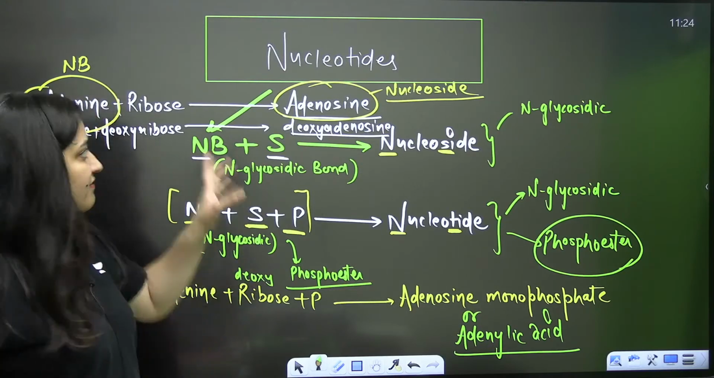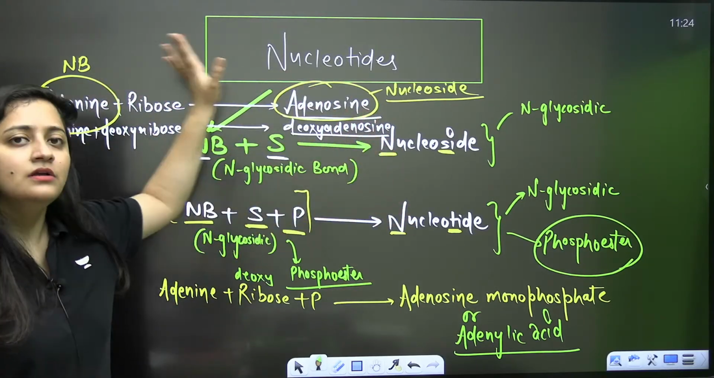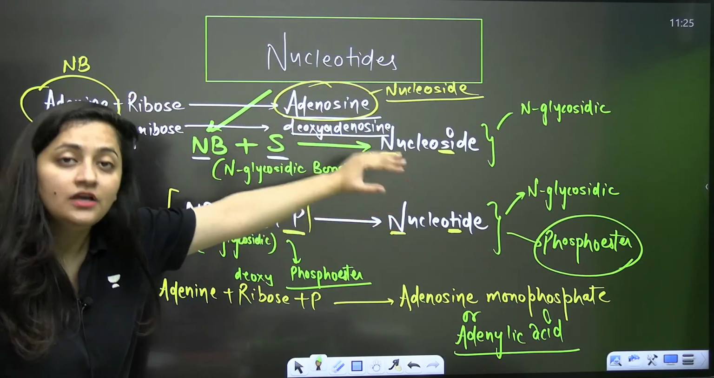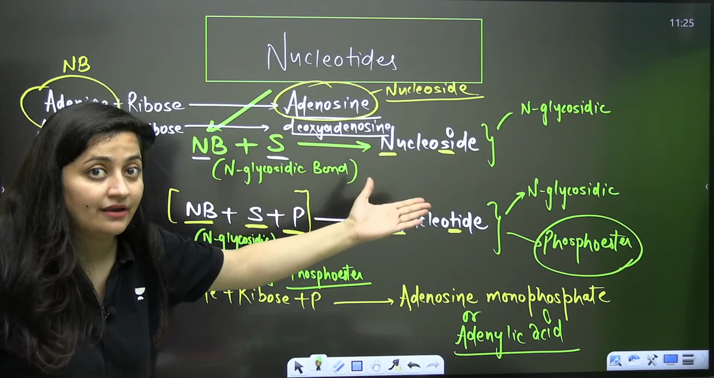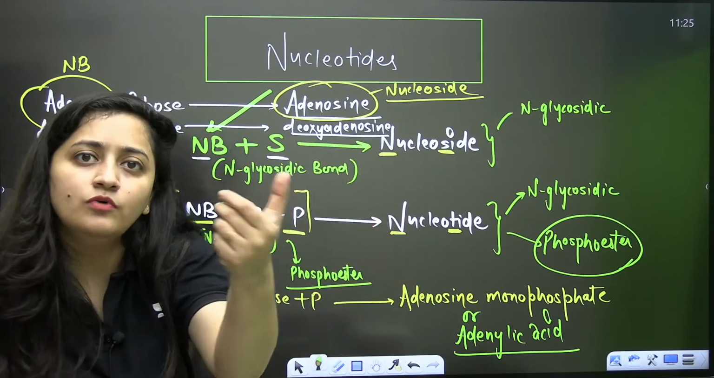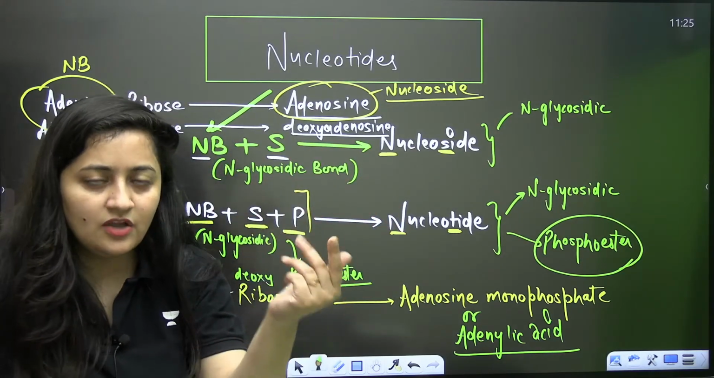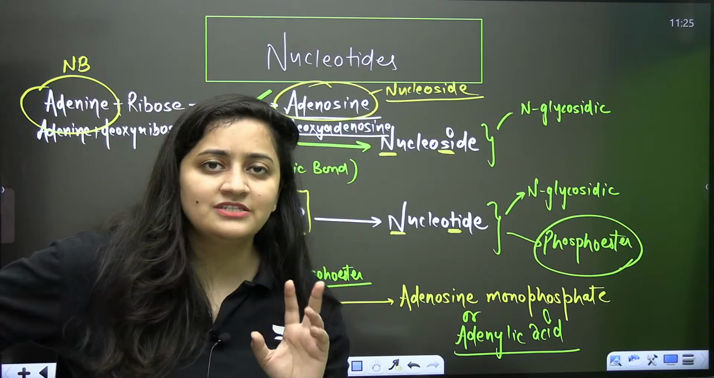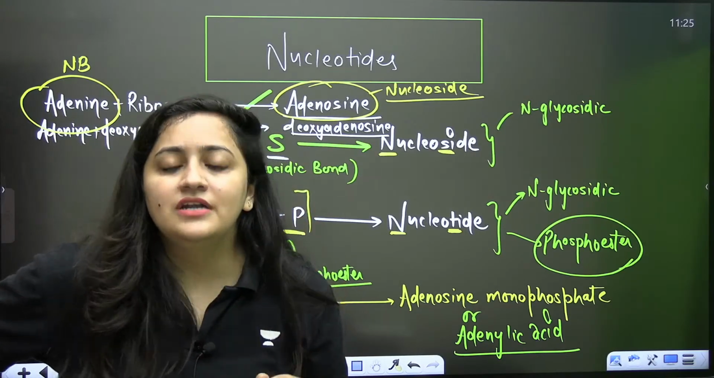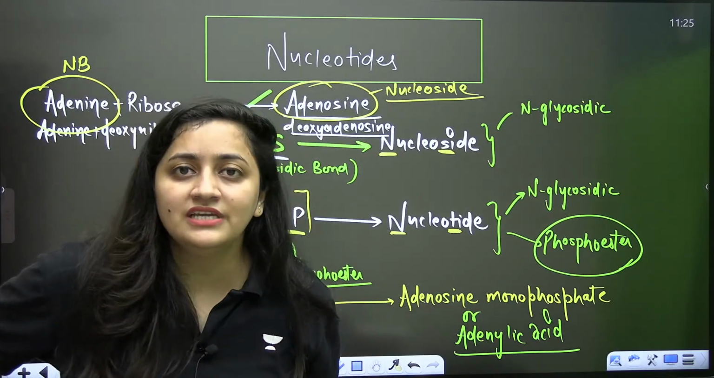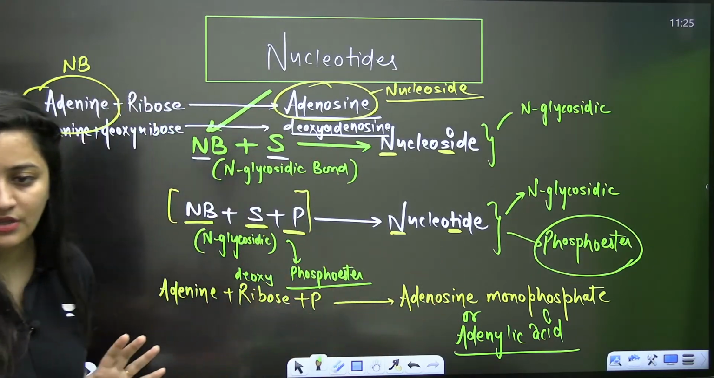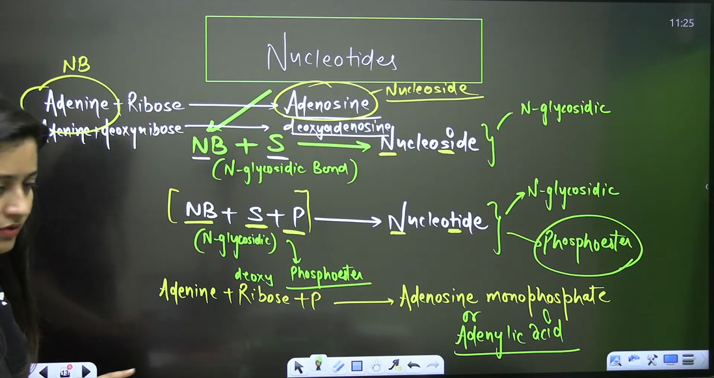In the same way, guanine plus ribose gives guanosine, cytosine plus ribose gives cytidine, uracil plus ribose gives uridine, because there is no thymine in RNA. Same for DNA: guanine plus deoxyribose sugar gives deoxyguanosine, then deoxythymidine, deoxycytidine. And when phosphate is attached, you know how you need to change the naming there. That's what you need to remember.